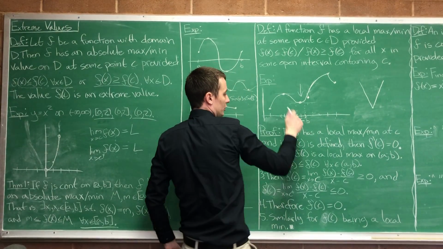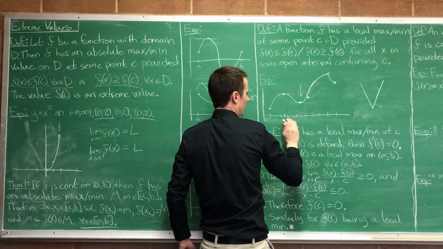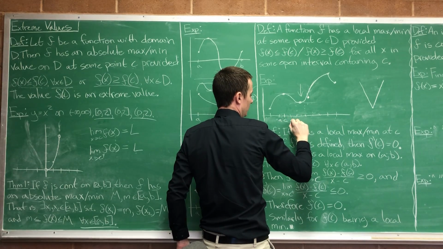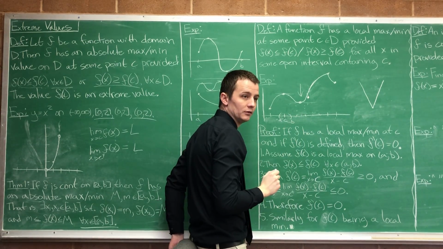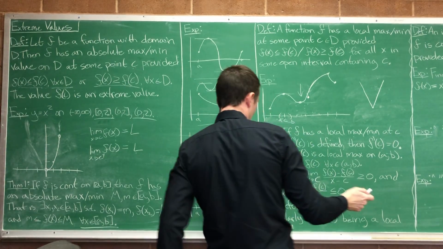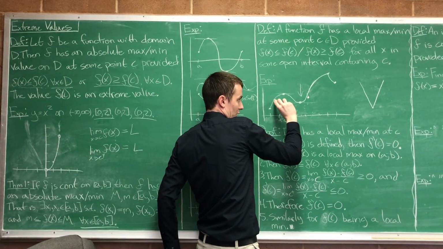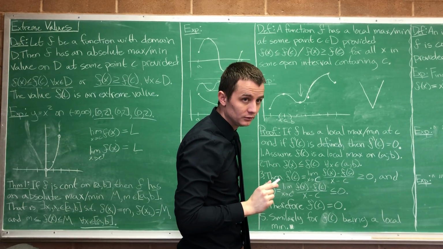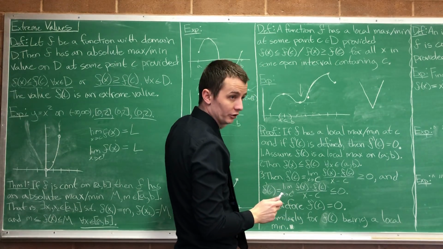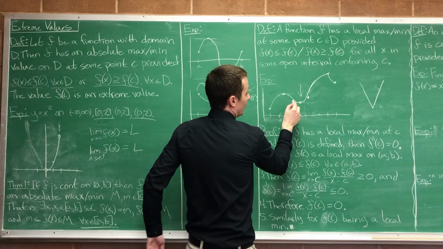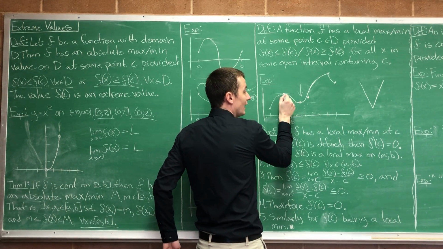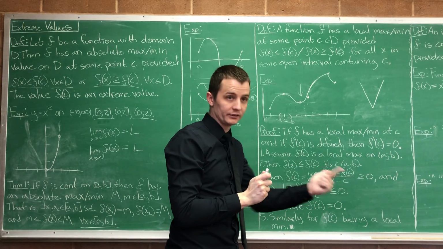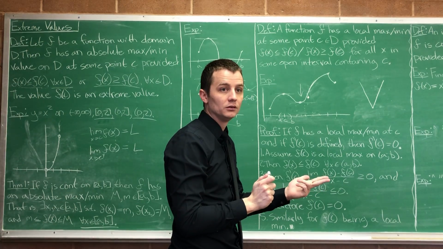Here's what I'm going to do. We're talking about a max, so over here, here's c, here's a, here's b, here's our open interval. I'm going to show that the derivative as we approach from the left is greater than or equal to 0. Notice it's slanted up. I'm going to show that the derivative as we approach from the right is less than or equal to 0. So if the derivative is greater than or equal to 0 and less than or equal to 0, what's the derivative? It's equal to 0.